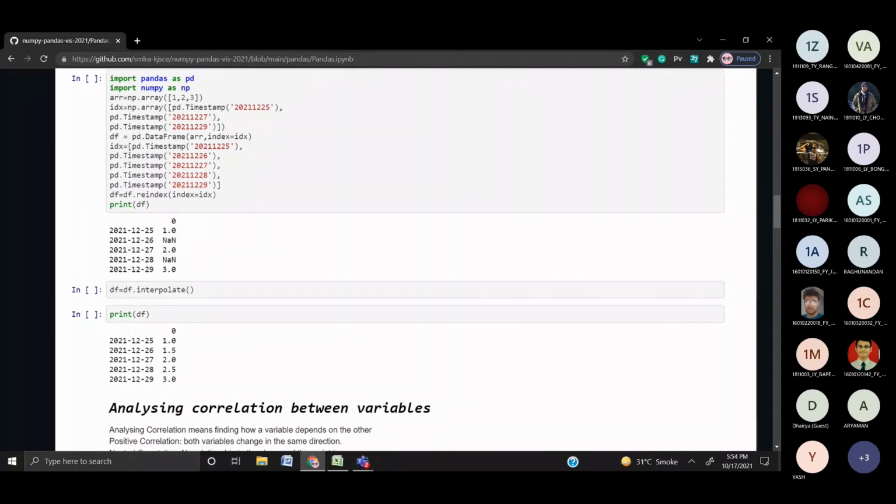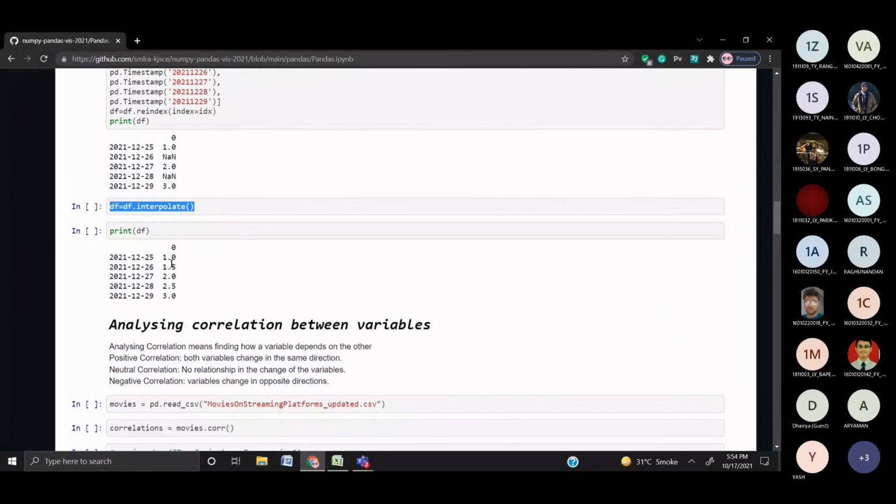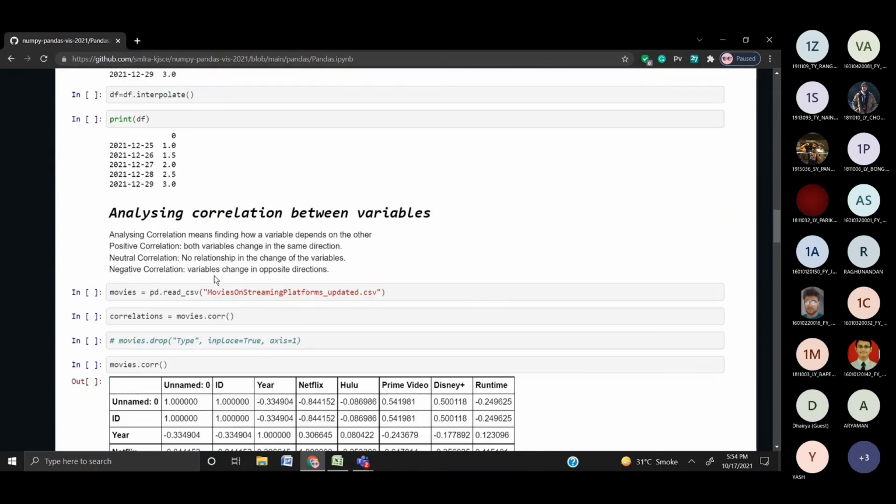Now I want an approximate value for this, so I'll use df.interpolate. Now if I print the data frame, I get an approximate value, which is the value in between the two rows. So yeah, you get the gist of the interpolate function. So we come to correlation.